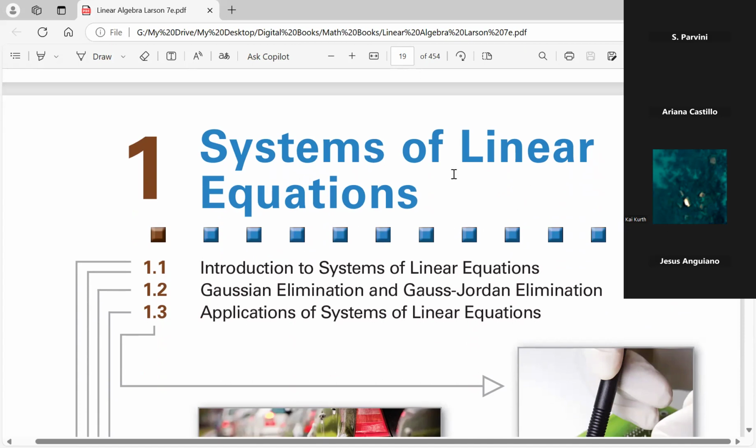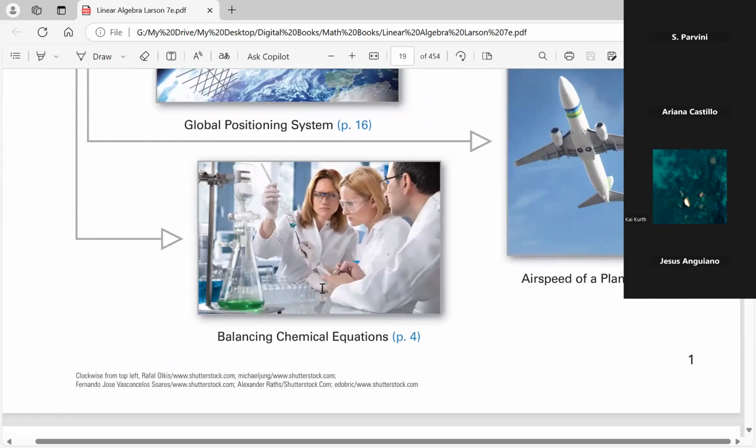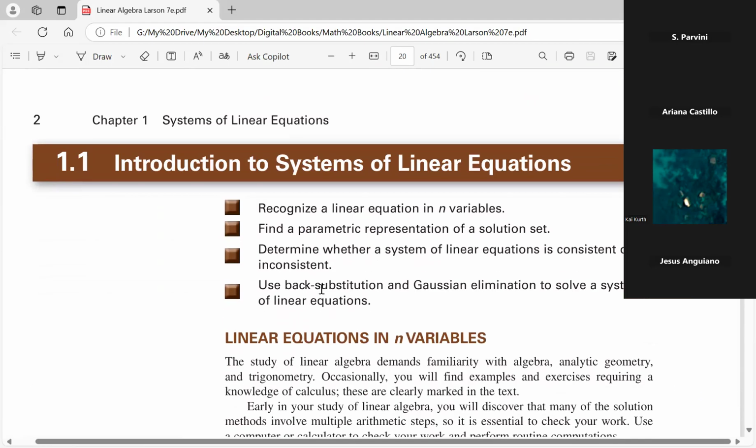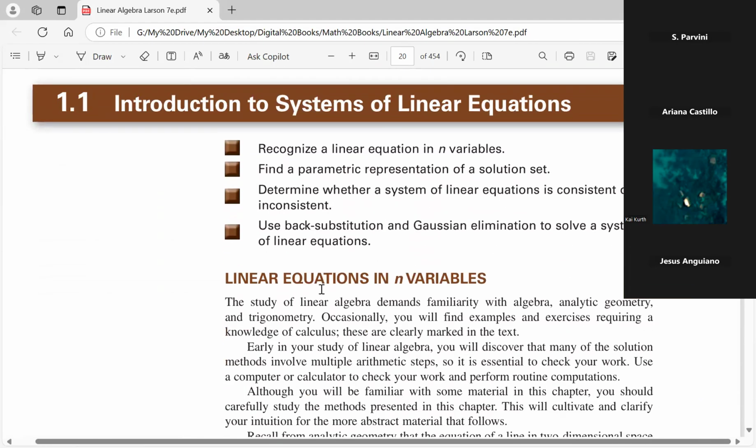Okay, so here's what we're going to do. This is a page of the book. We are in chapter 1, which has 3 sections. Tonight, I'll be happy when we get through sections 1 and 2, and we'll look at the applications next week. Since we are recording, I tend to show you the main topics so I don't have to write it and then you have to write it, and that just takes time. I would much rather show you what's in the book and, in return, maybe do more examples in the exercises, if that's okay with everyone.